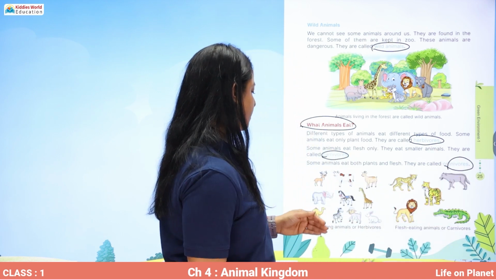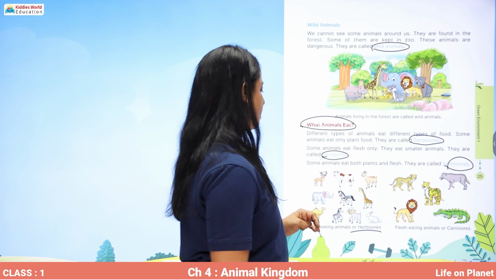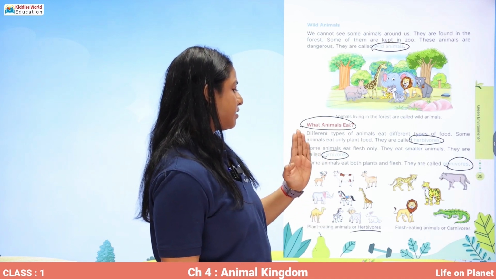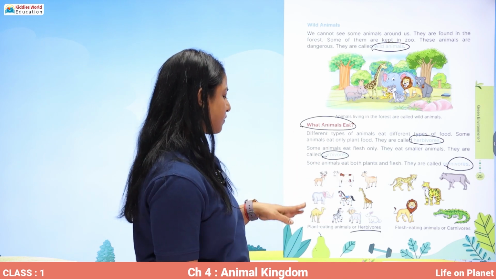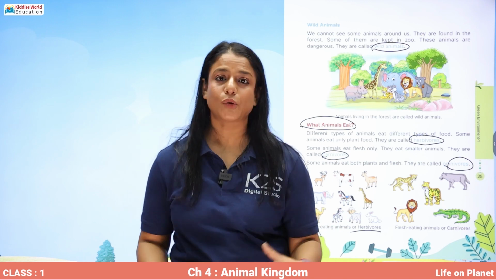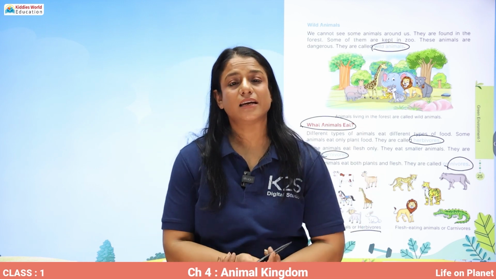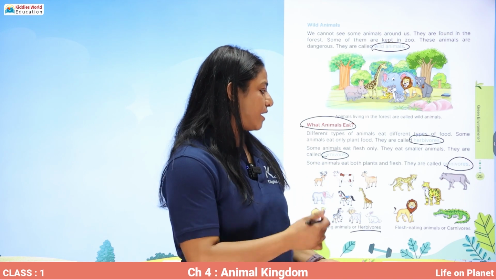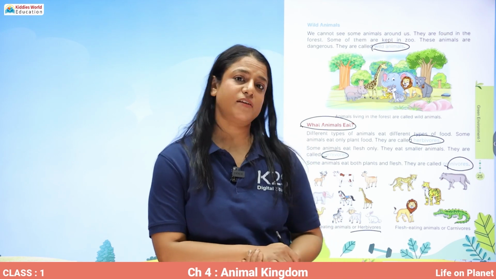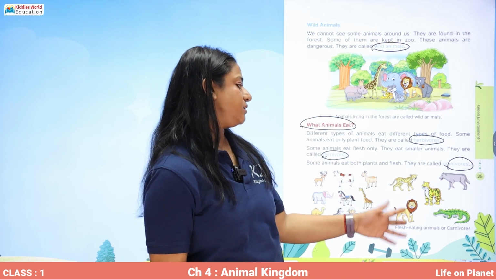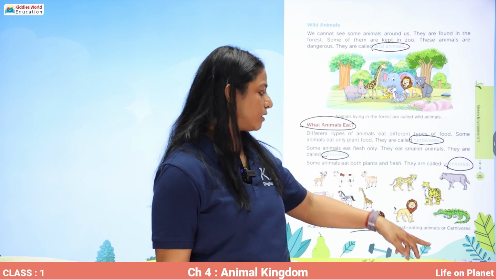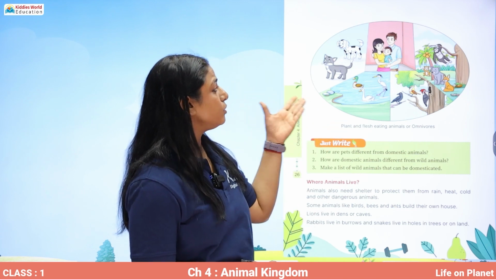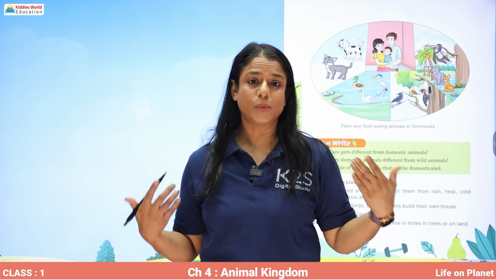Alright, so just see the pictures of the herbivores. There is deer and then goat, cow, elephant, horse, giraffe, camel, zebra, sheep, rabbit. All these are plant-eating animals or herbivores. Then there are some carnivores which eat only flesh of the other animals like leopard, tiger, lion, fox, wolf, crocodile. Then some of the animals are omnivores like cat, dog, human beings like you and me.